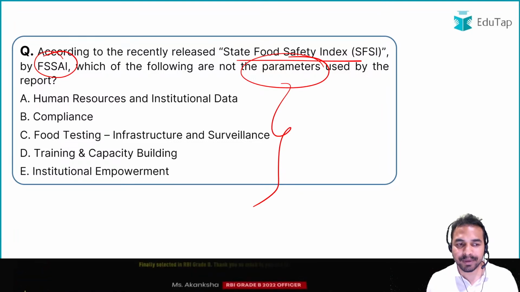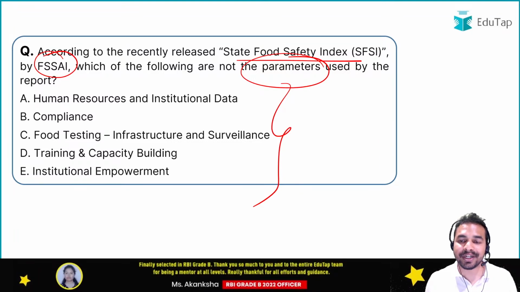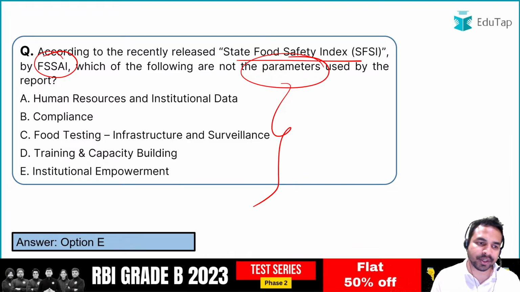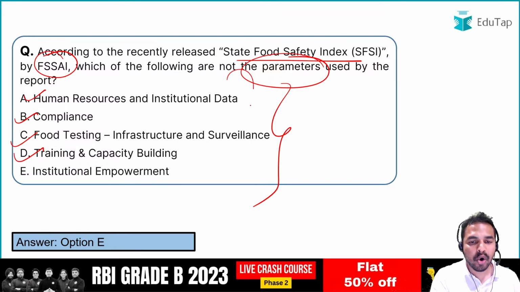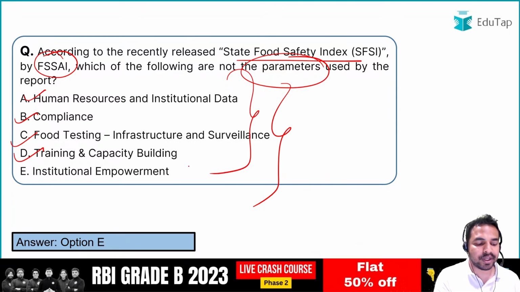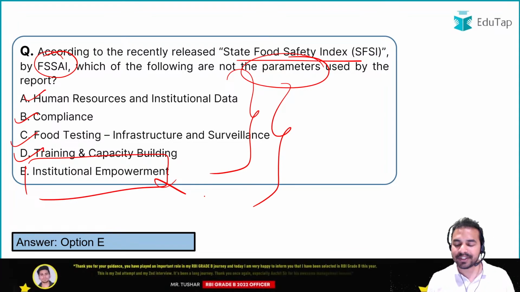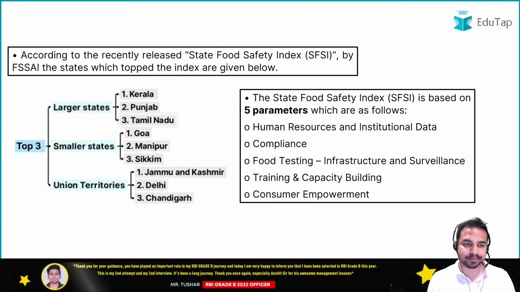So guys, quickly tell me what are those parameters which are not used by this report. So what are those parameters? Here the parameters are human resources and institutional data, compliance, food testing infrastructure and surveillance, training and capacity building. All these four are the parameters. Which one is not the parameter? That is institutional empowerment. So this is not the parameter which is being used under this particular report.